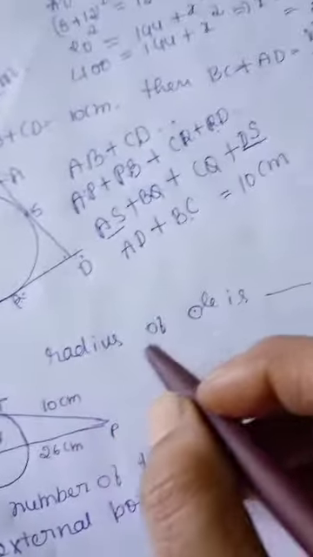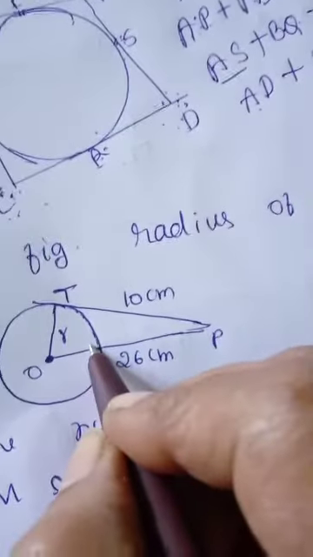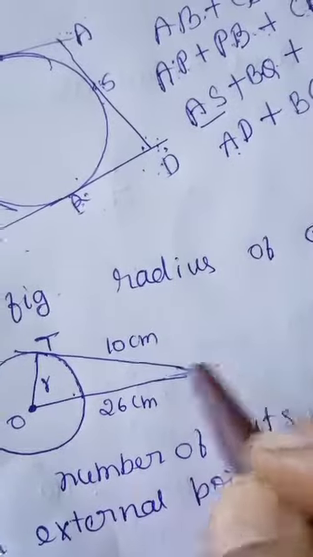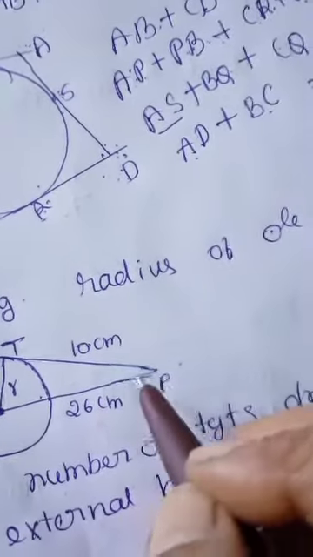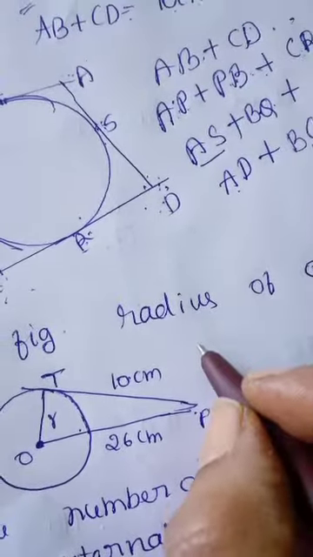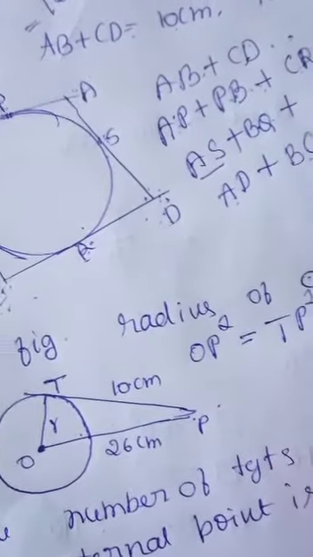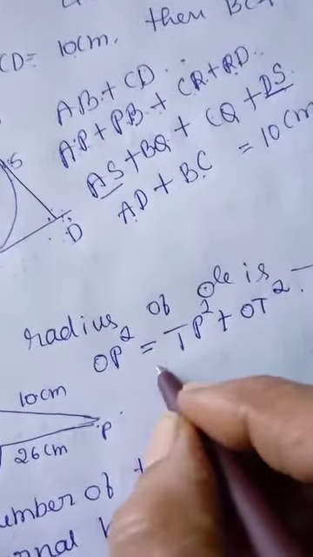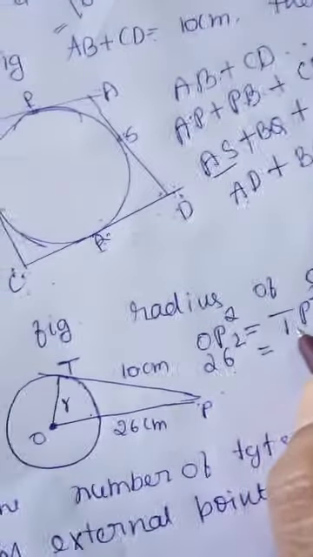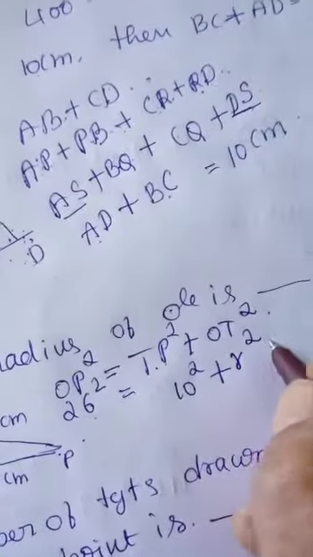In the figure, radius of the circle is dash. See here, this is also nothing but according to Pythagoras theorem. I have solved this problem. See here, TP is equal to 10 centimeter and OP is equal to 26 centimeter. According to Pythagoras theorem, we can write this as OP square is equal to TP square plus OT square. See here, OP square is nothing but 26 square and TP square is nothing but 10 square plus OT square, which is the radius of the circle.